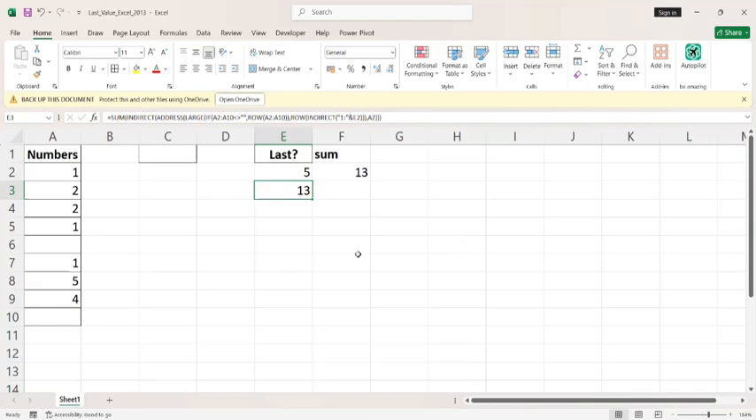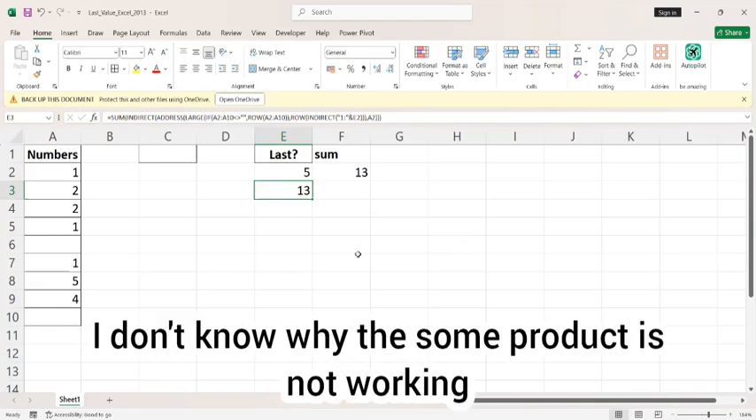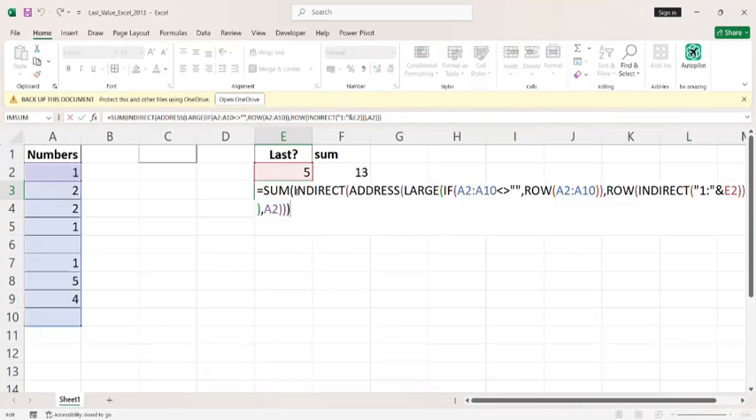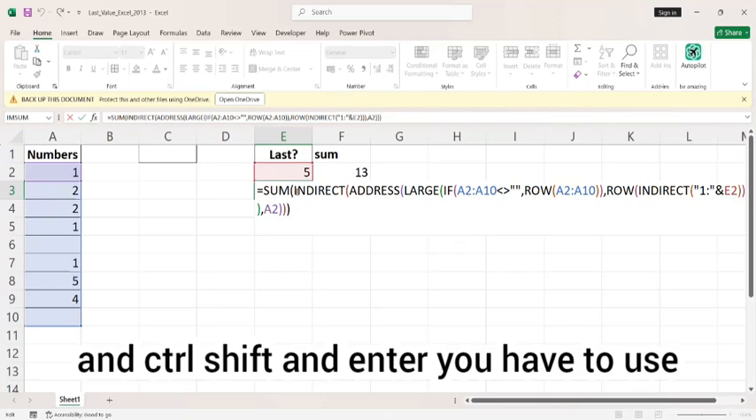Okay, guys, I don't know why SUMPRODUCT is not working, but SUM will work over here. So pick up this SUM and use Control Shift and Enter if you are using Excel 2010.